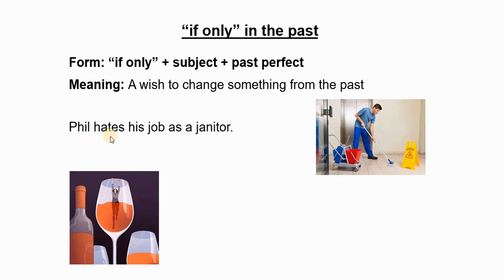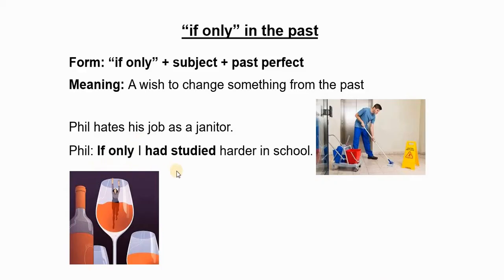For example, Phil hates his job as a janitor. So Phil is a janitor and he doesn't like his job. He doesn't enjoy it. So he says, if only I had studied harder in school. Yes?